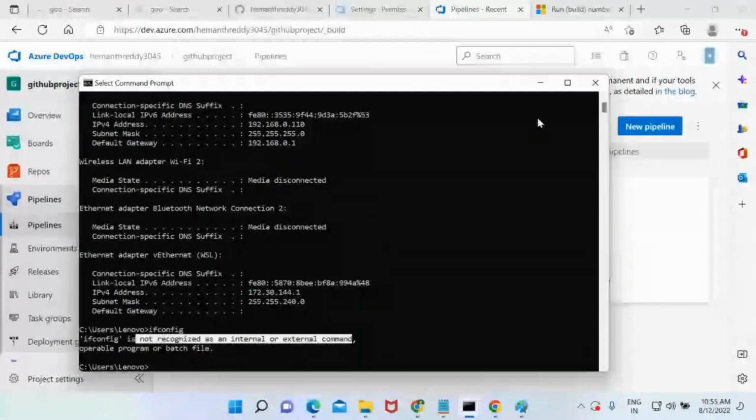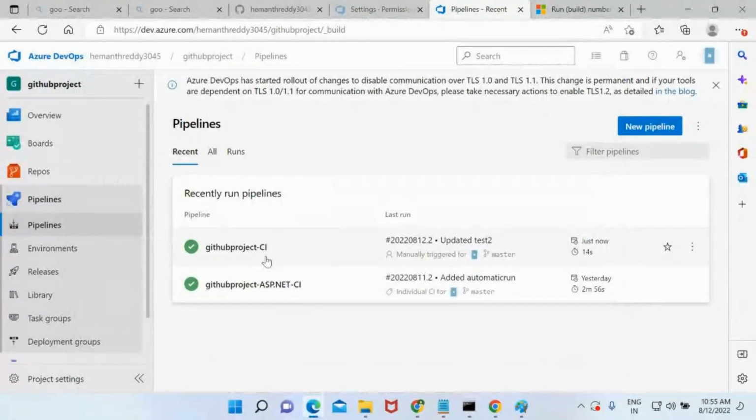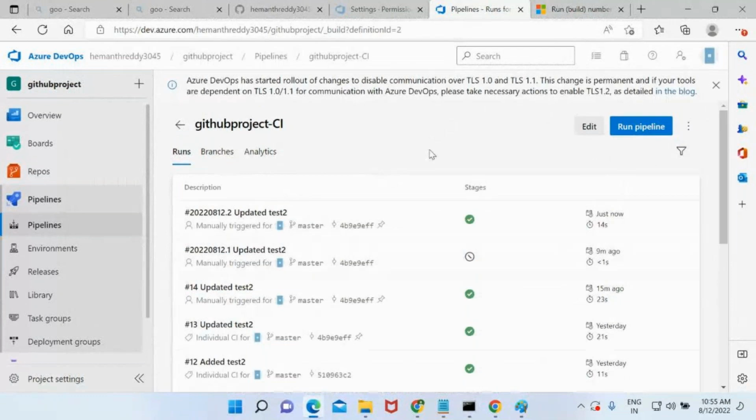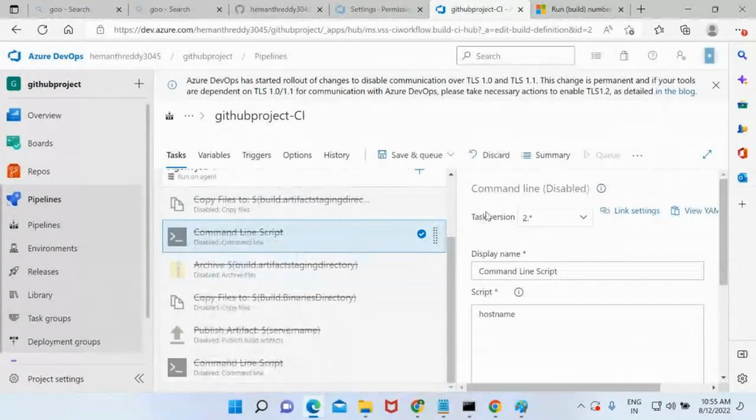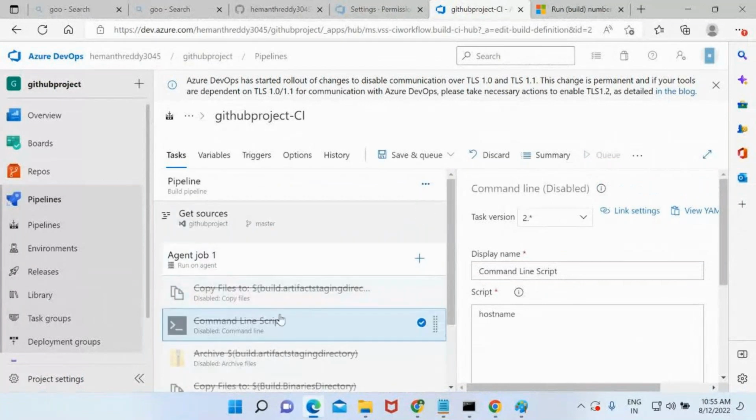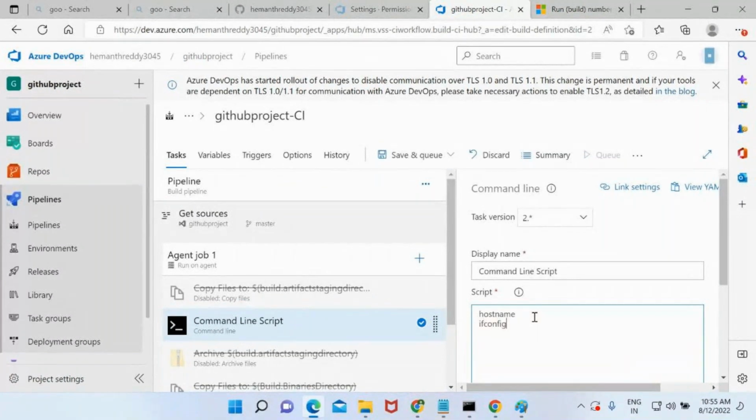Now, do I have a Linux operating system right now? No. So what I will do is disable this task and take the same task. Enable the task. Along with the host name, I want to find the IP address, ifconfig. Now if I save and queue, it is going to run on which operating system? Windows, Linux, or anything?